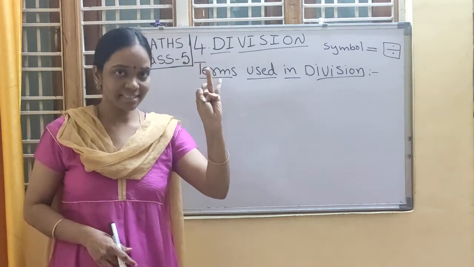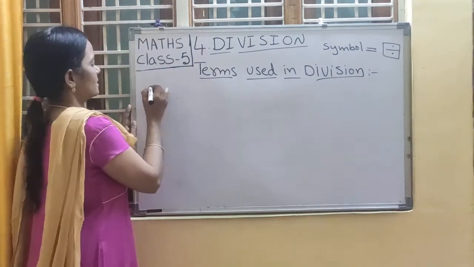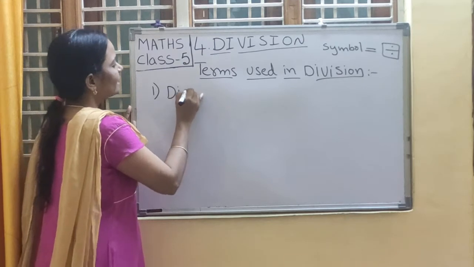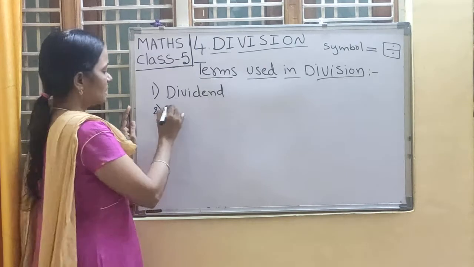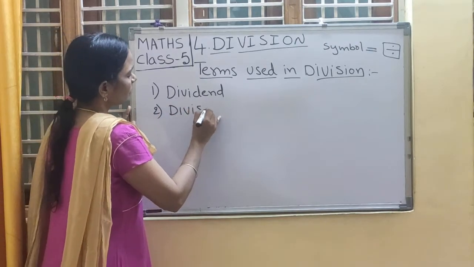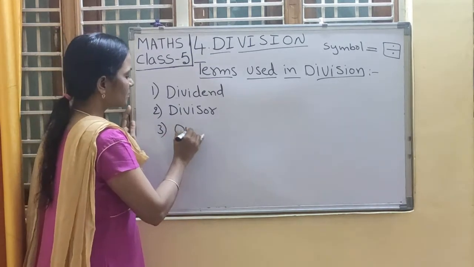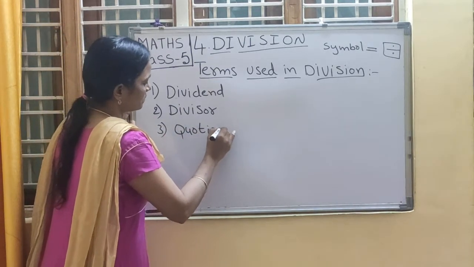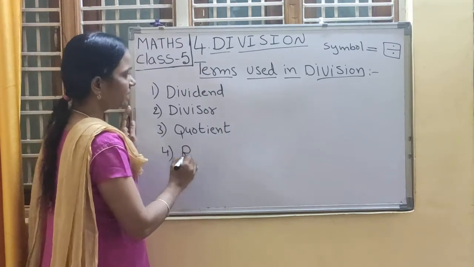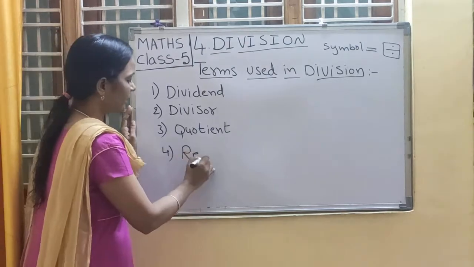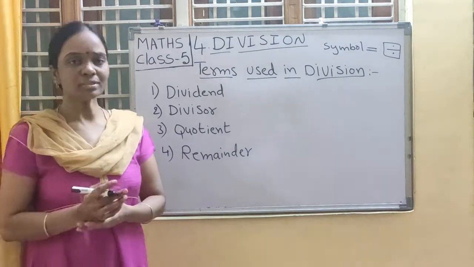Dividend, divisor, quotient and remainder. The first one is dividend. The second one is divisor. The third one is quotient. And the fourth term that we use in division is remainder. So these are the 4 terms we use in division.